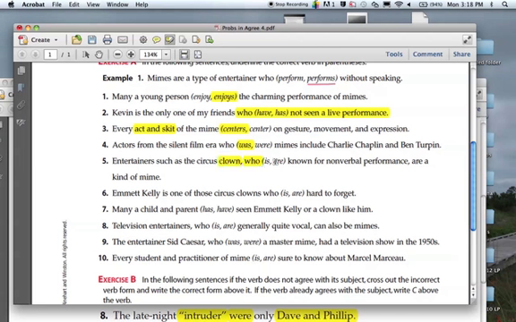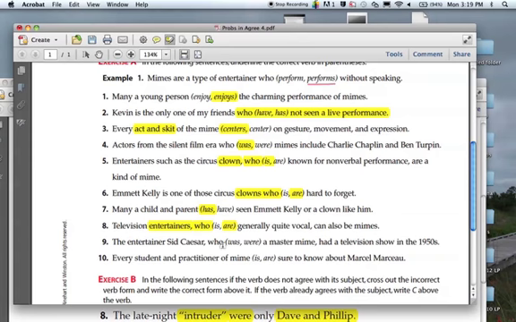Who is singular? Is. Who refers back to what? Clowns. Clowns is plural. Who is plural? Are. Many a, easy, right? Has. Who refers back to what? Entertainers. Entertainers plural. Who plural? Are.